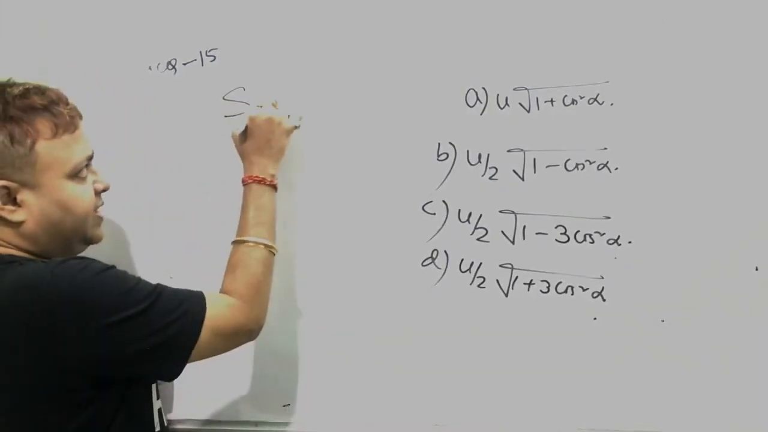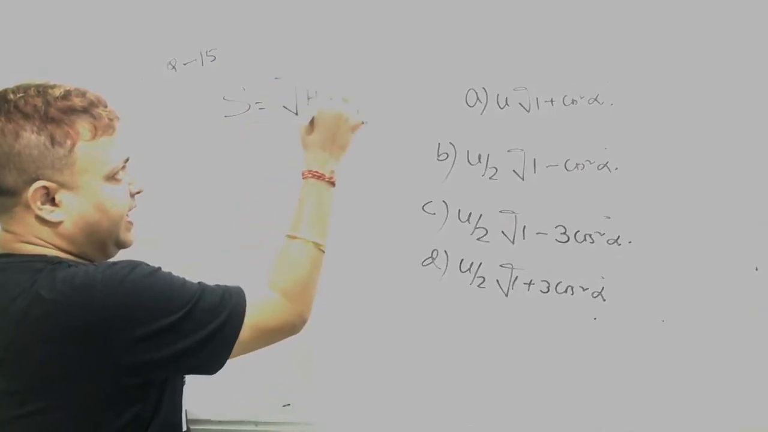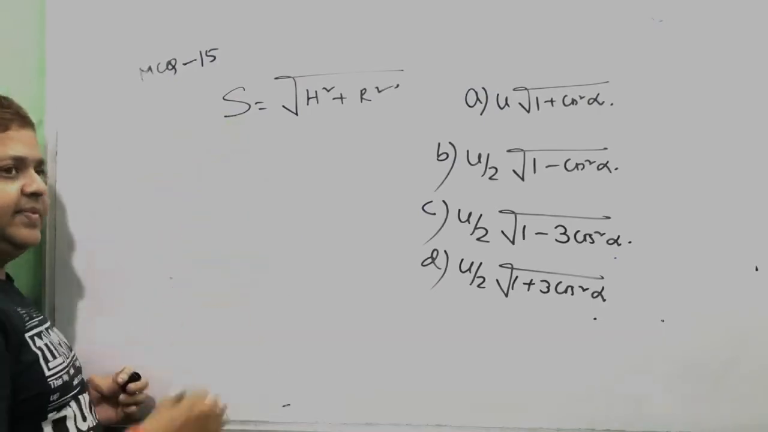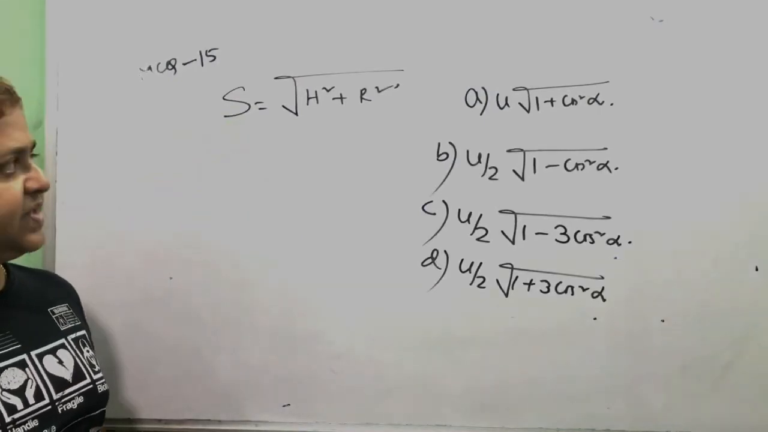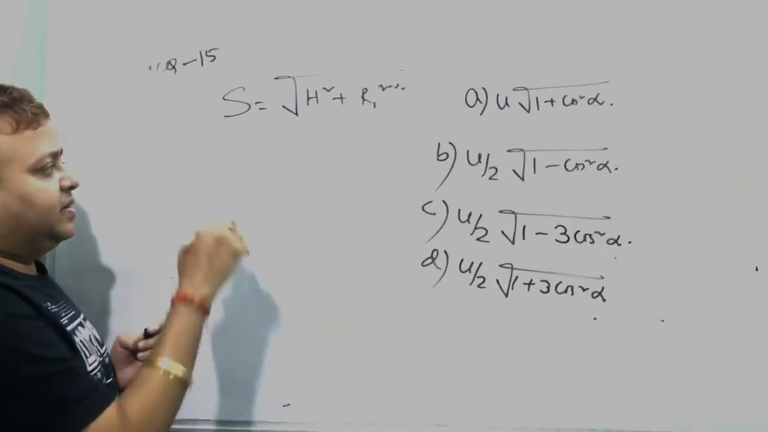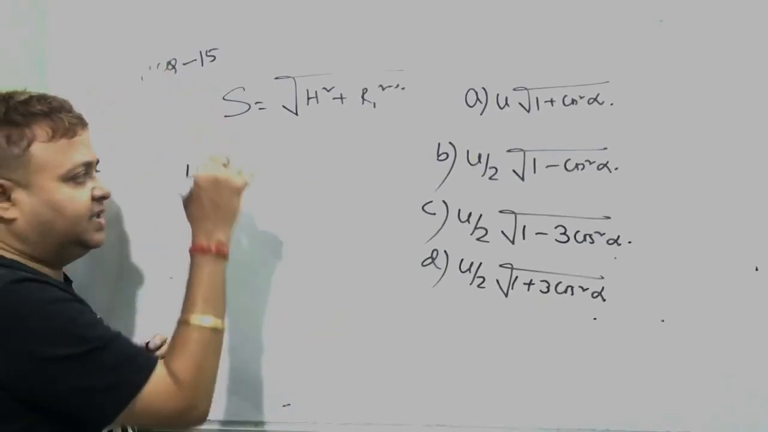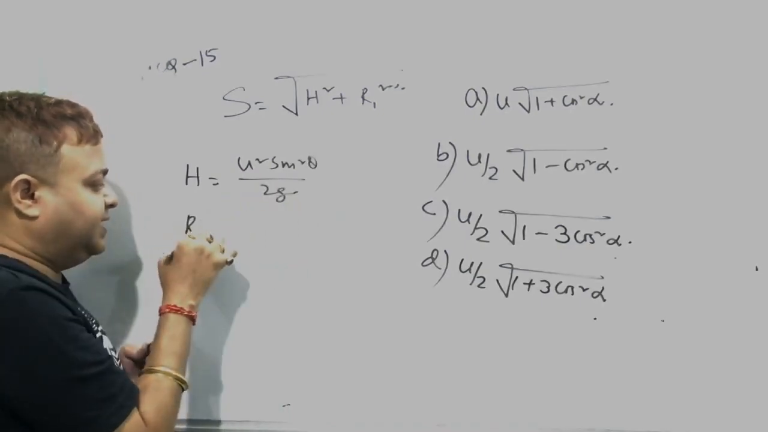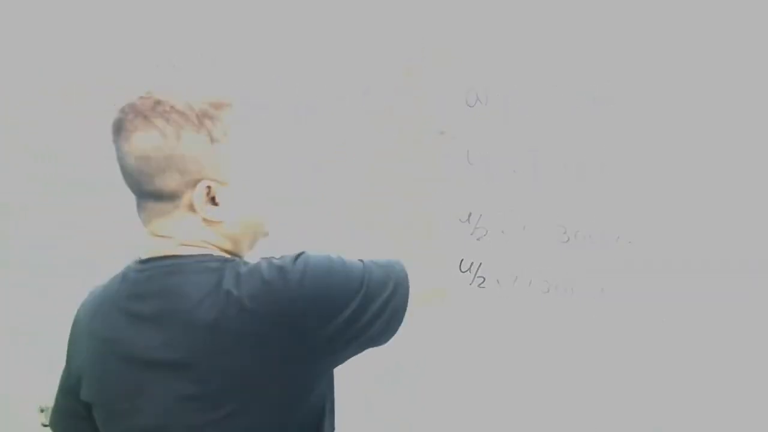What is the mean displacement? S equals root over of h square plus r square, so then we can get the velocity, mean velocity equals mean displacement by time. So what will the height be? At the highest point, it is u square sin square theta by 2g. And what is the range at the highest point? At the highest point the range is half, because the time interval is half, u sin theta by g.